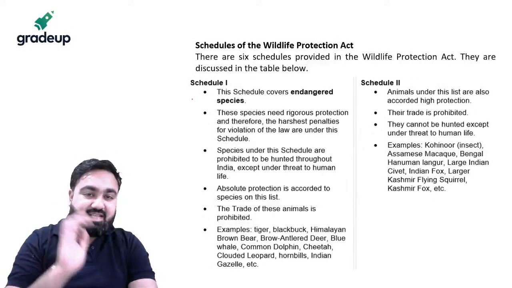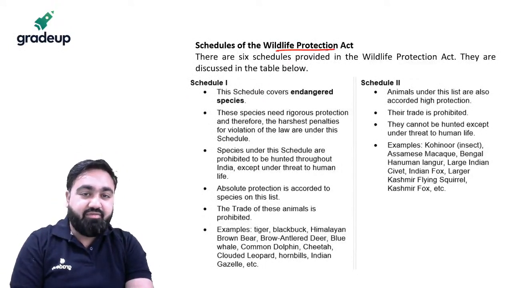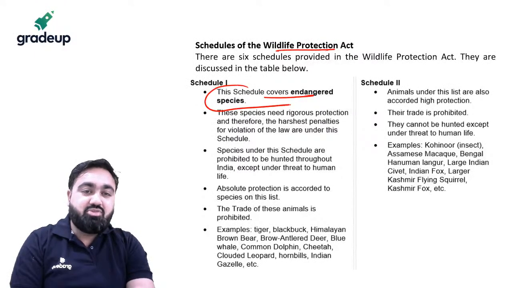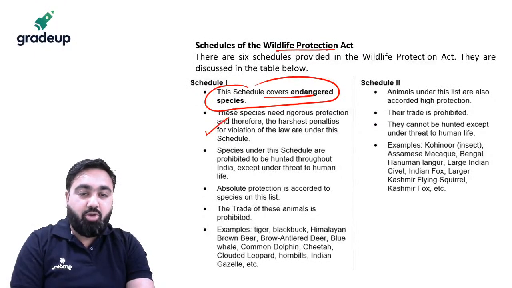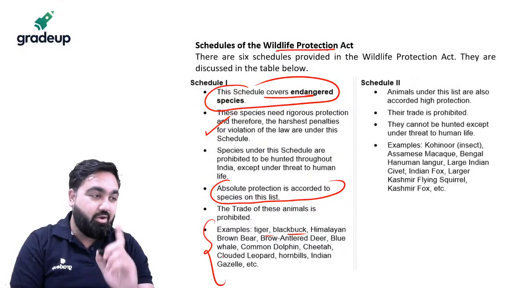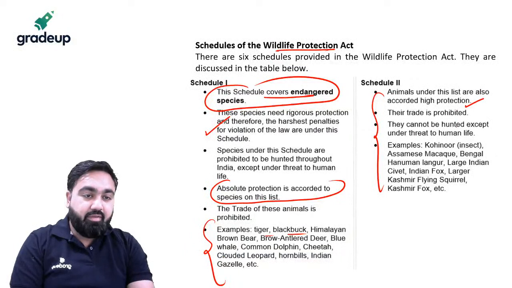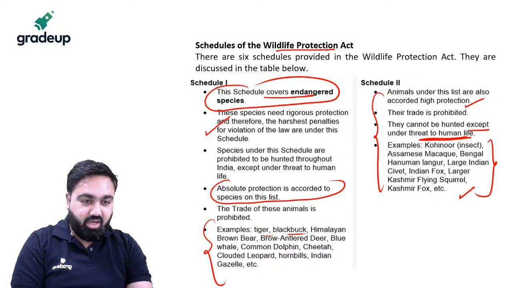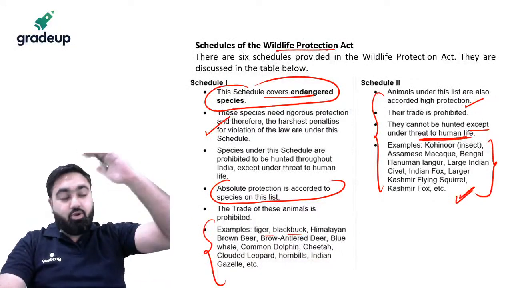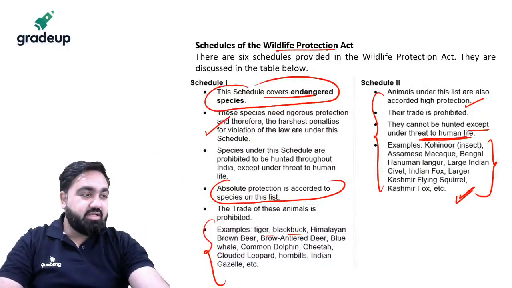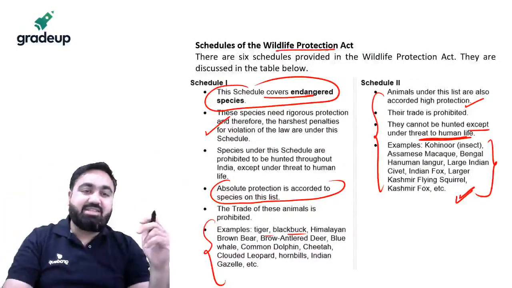Now there are 6 schedules in the Wildlife Protection Act. First schedule has the names of endangered species which cannot be hunted. They are given absolute protection, like tiger, black buck, Himalayan brown bear. These are the species that cannot be killed. Schedule 2 also are given very high protection. They cannot be hunted except when there is a threat to human life. So if there is a threat to human life, then you can hunt them, otherwise you cannot. So Schedule 1 species is given the most protection. Schedule 2 is given protection at the second position.